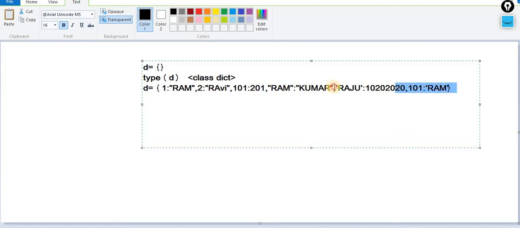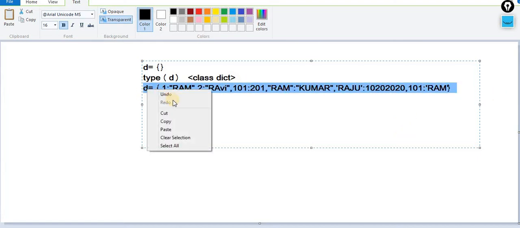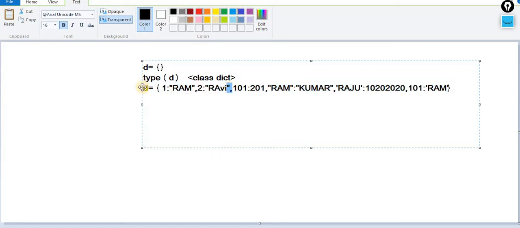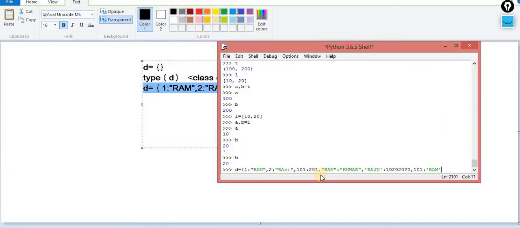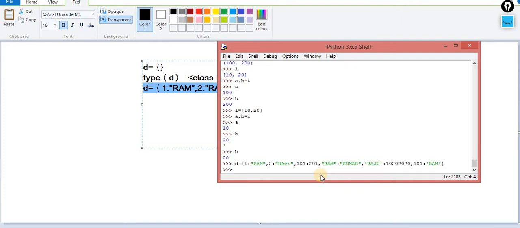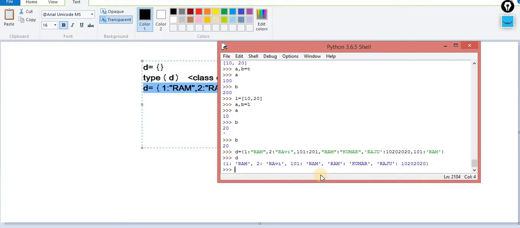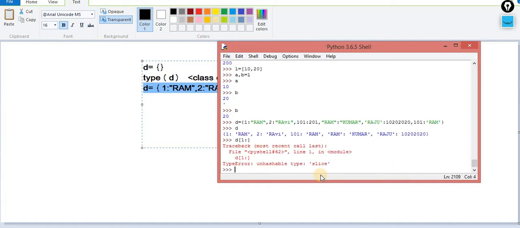Now let me show you the same thing inside the shell. I am copying it and pasting it over here. Now understand it. This is a dictionary with a collection of key and value pairs. Now how can I access the data from the dictionary? Because here slicing and indexing is not implemented. If you try to do this, you will immediately get an error message, that is unhashable type.